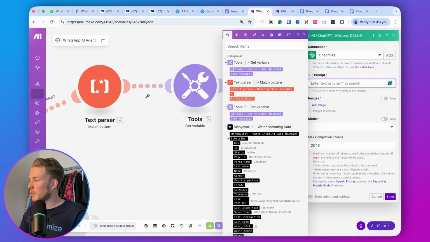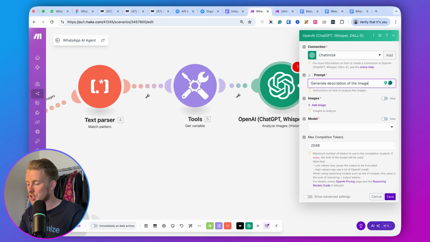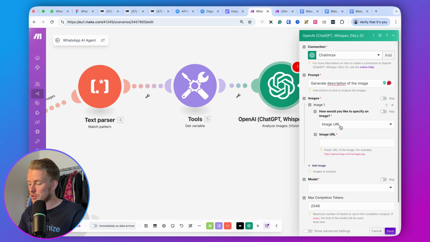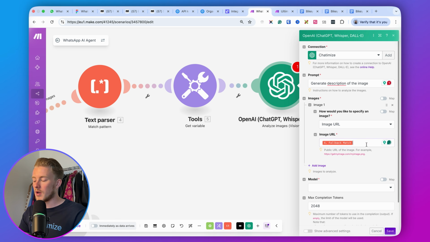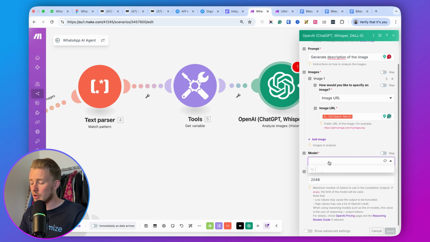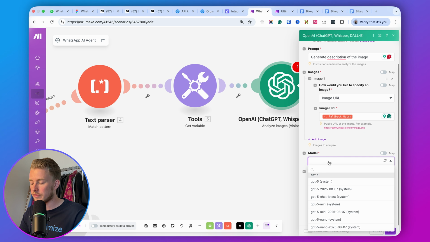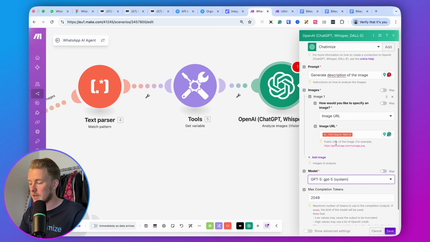The prompt for this will be very simple. So the prompt is generate description of the image. Then we can add an image. So the image is the image URL. And the image URL is the fallback match. So basically, anytime the text parser finds an image, it will be stored in the fallback match. So that's why we store that over here. The model that we use is basically GPT-5. But if there's a better model in the future, basically use the best model that's currently out there.